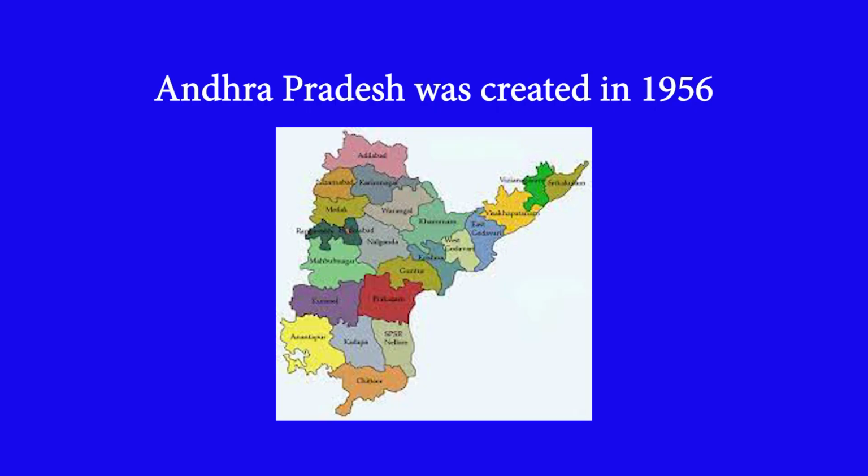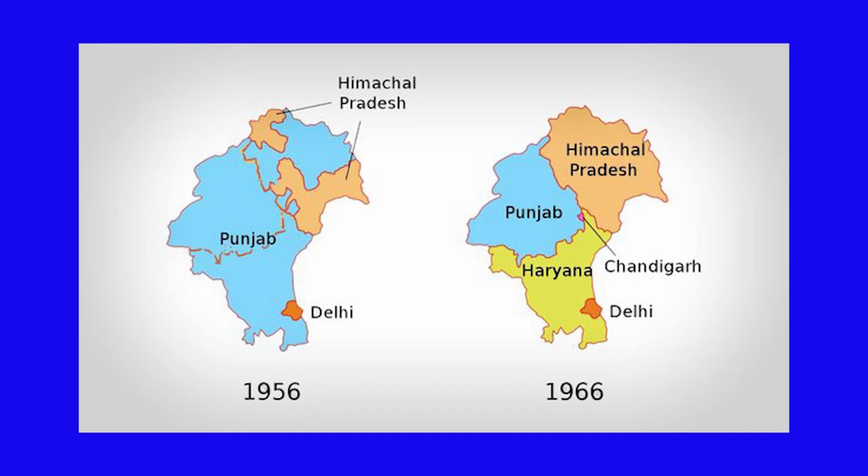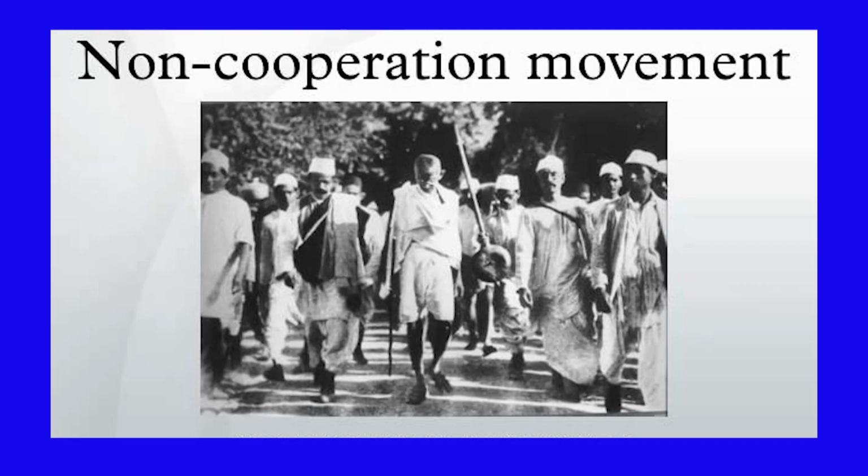With the creation of Andhra Pradesh in 1955, the idea culminated with the trifurcation of Punjab in 1966 into 3 states. The idea of reorganization of Indian states first came up during Gandhi's non-cooperation movement of 1921.